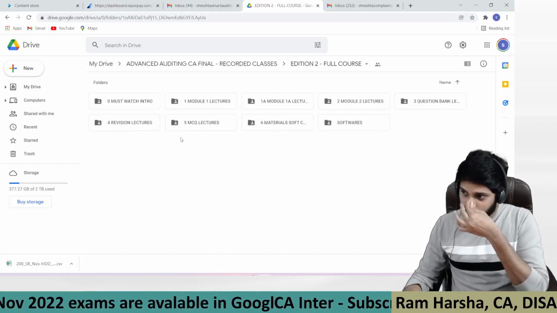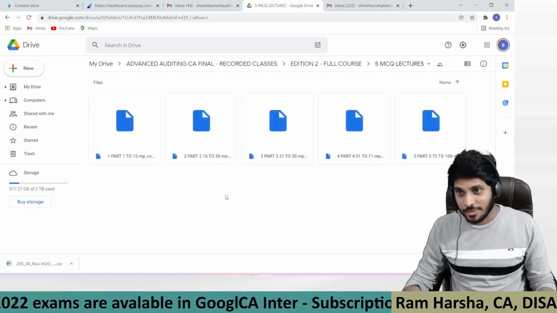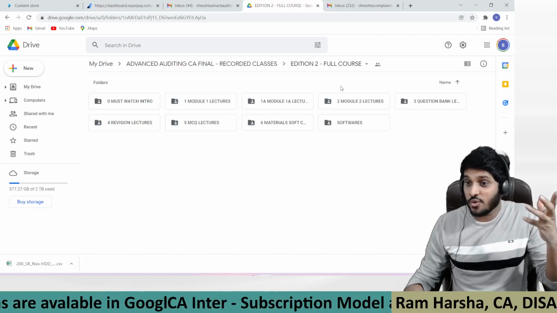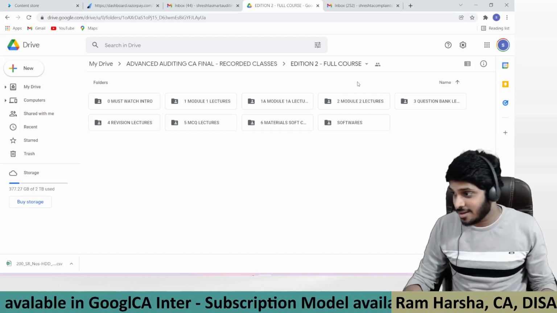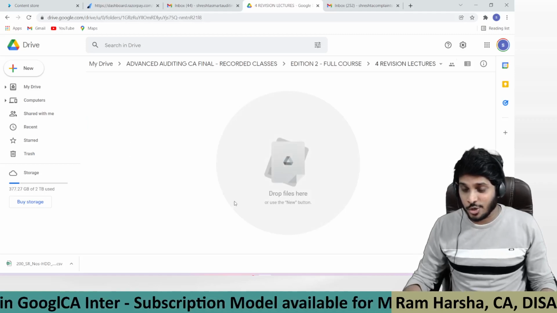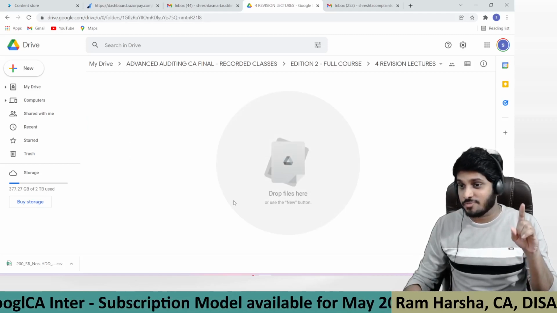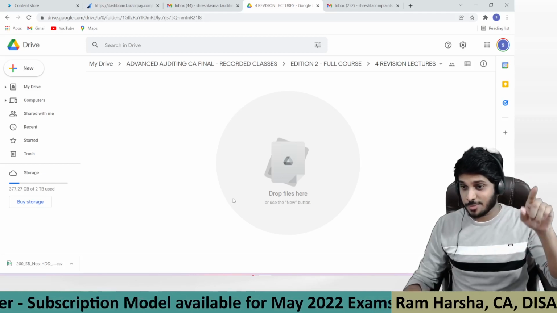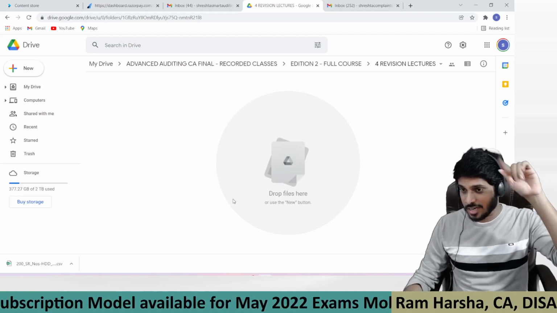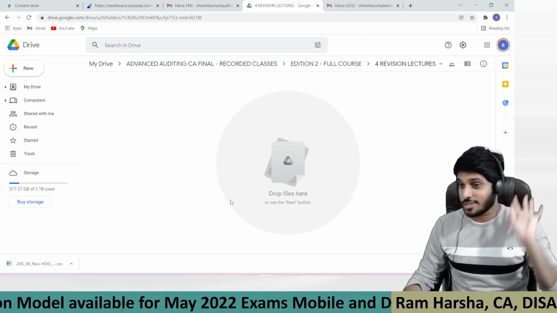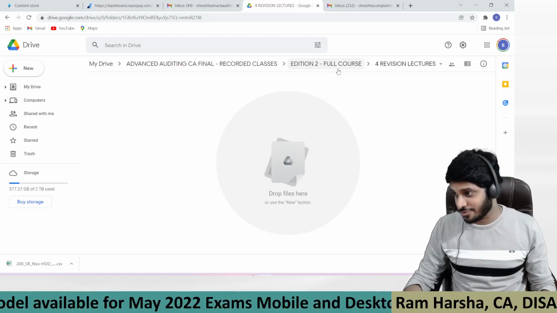And then you are getting MCQ lectures. See, an MCQ lecture is not about MCQ reading. It's about decoding how to solve MCQs, that technique. I'm also going to give you revision lectures. This folder is empty; you can find videos in this folder in the month of March, March 2022, for May attempt students. If you're a November attempt student, you will find November-related revision lectures in the month of August or September. So please be careful.